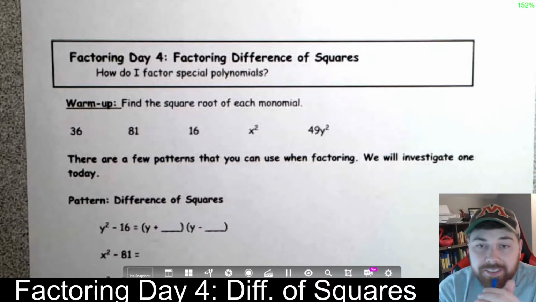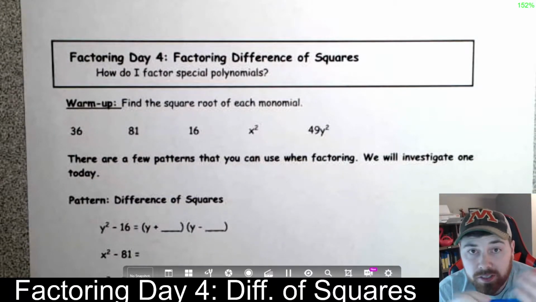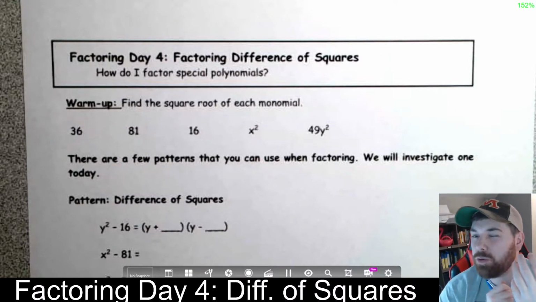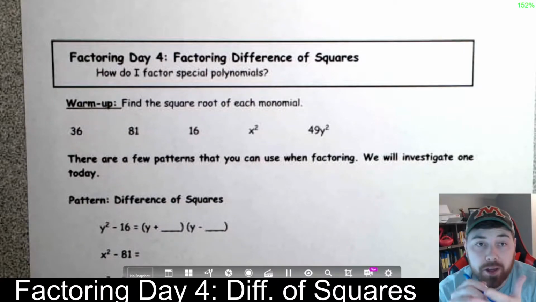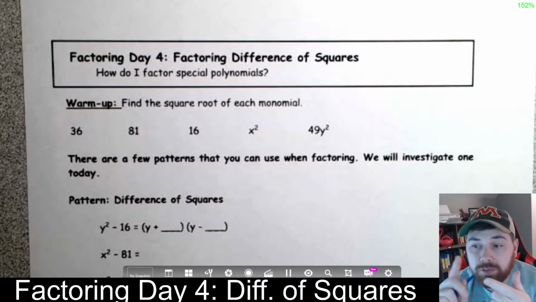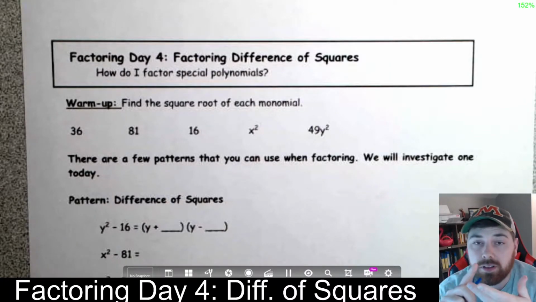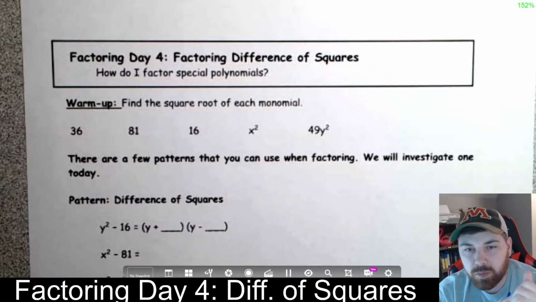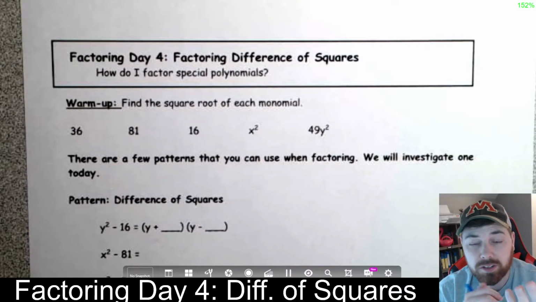So today we're looking at the difference of squares. This is a special case of factoring. It's not like a general version. It's just if you happen upon this setup, you can use it. And so we've learned so far GCF, TLC equals 1, TLC is greater than 1, and then this is the difference of squares. This is kind of all we need to factor quadratics in general, because most things can be done with TLC is greater than 1 if you can do it.